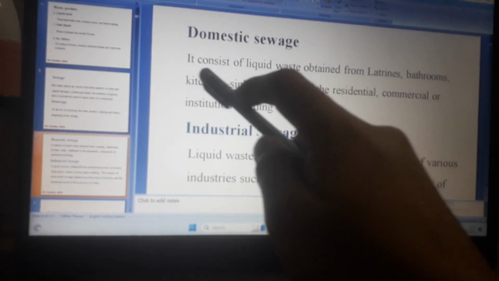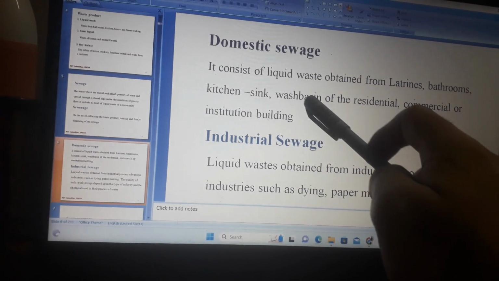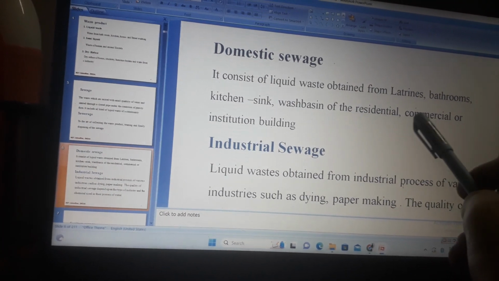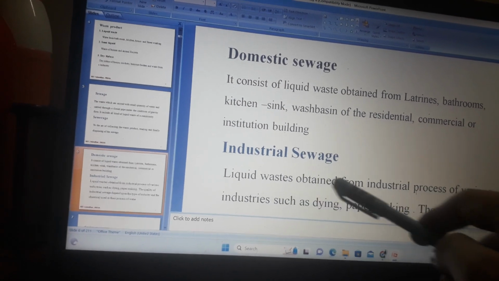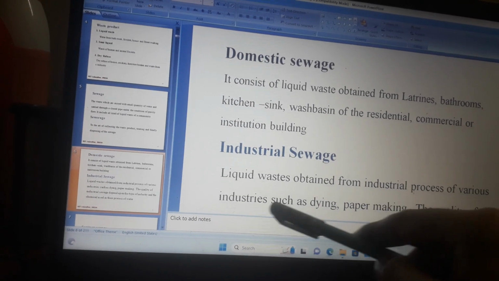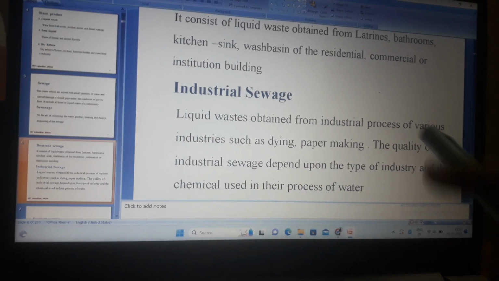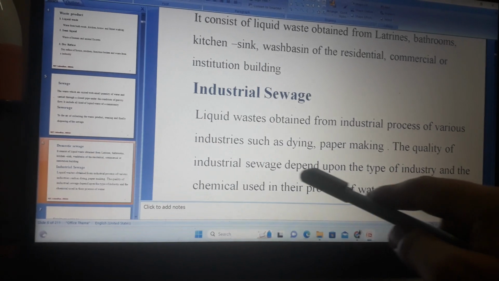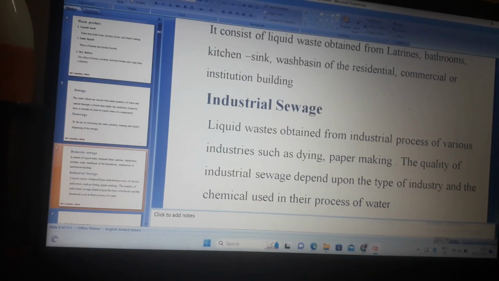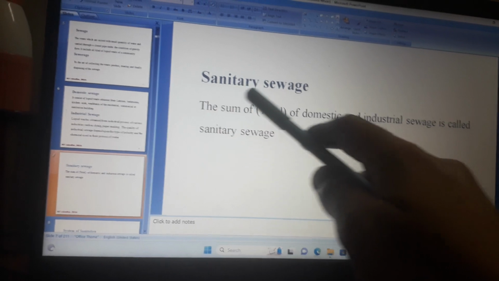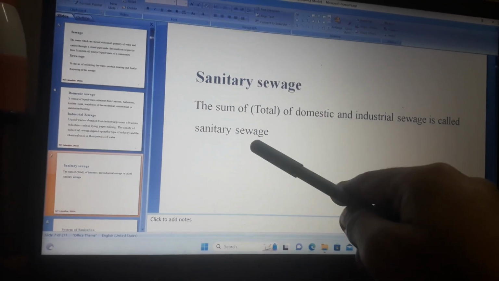Domestic sewage. It consists of liquid waste from latrines, bathrooms, kitchen, sink, wash basin of the residential, commercial or institution building. Industrial sewage. Liquid waste obtained from industrial processes of various industries such as dyeing, paper making. The quality of industrial sewage depends upon the type of industry and the chemicals used in the process. Sanitary sewage. The sum total of domestic and industrial sewage is called the sanitary sewage.